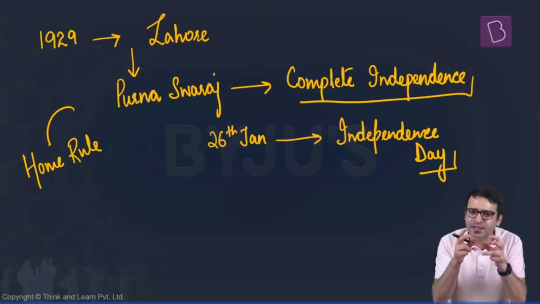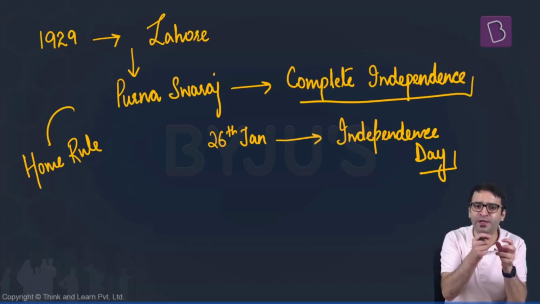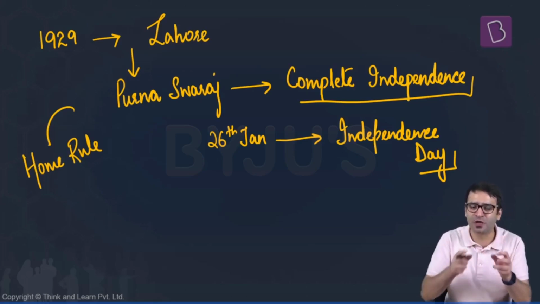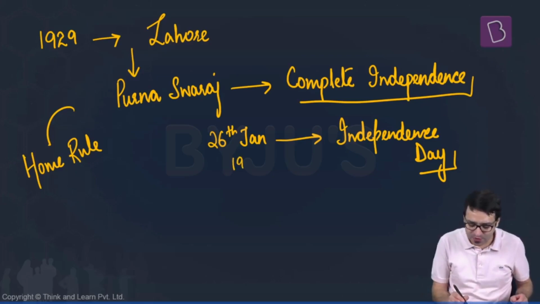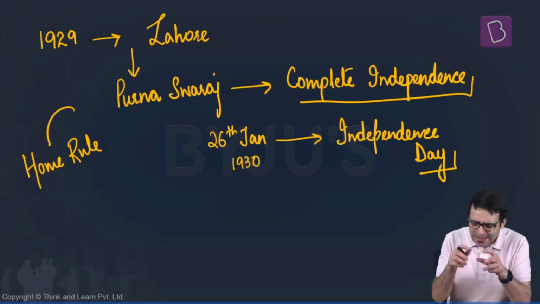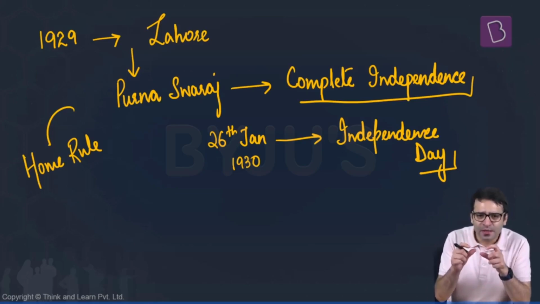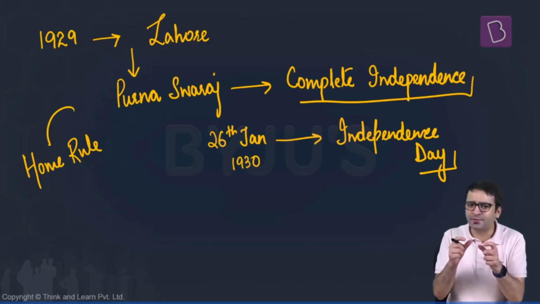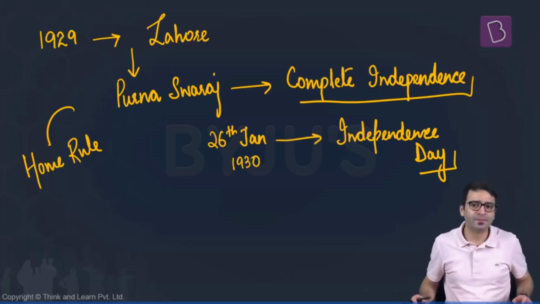So this date, 26th January, was etched into the history books for India. And 26th January 1930 was the first time when Independence Day was celebrated. So this date had an important significance in India's history.